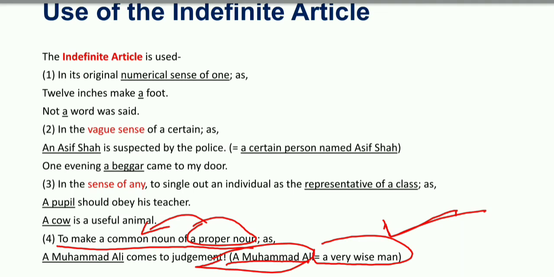So dear friends, that was today's video about the use of the indefinite article, and about our writing of the indefinite articles.